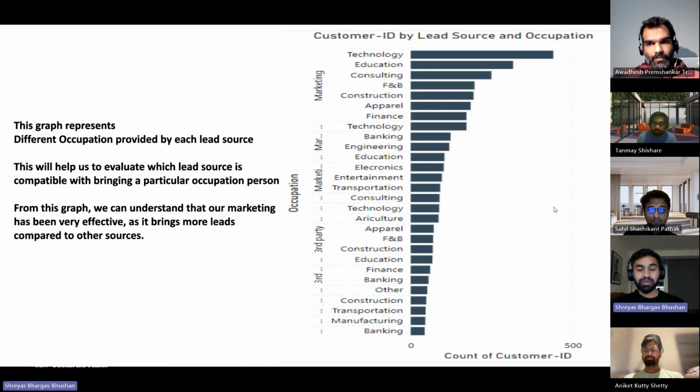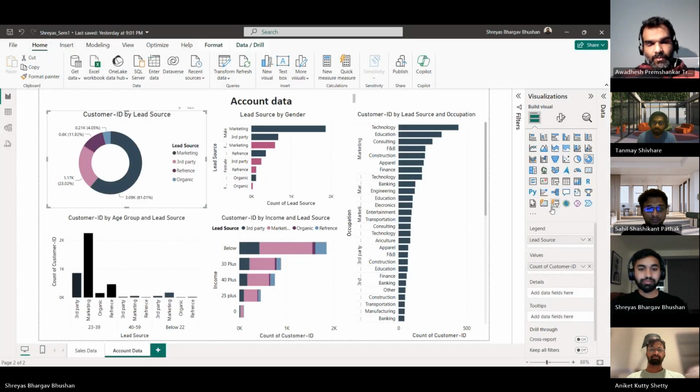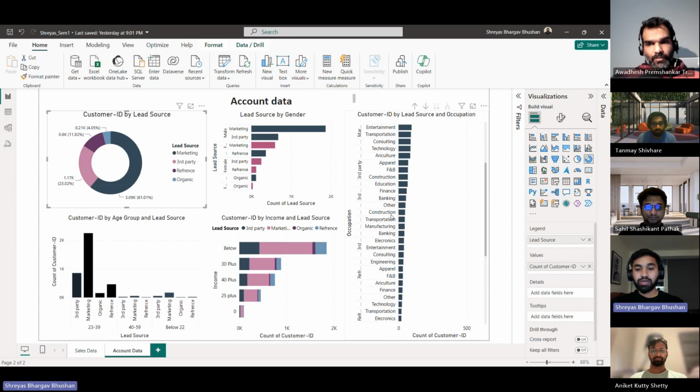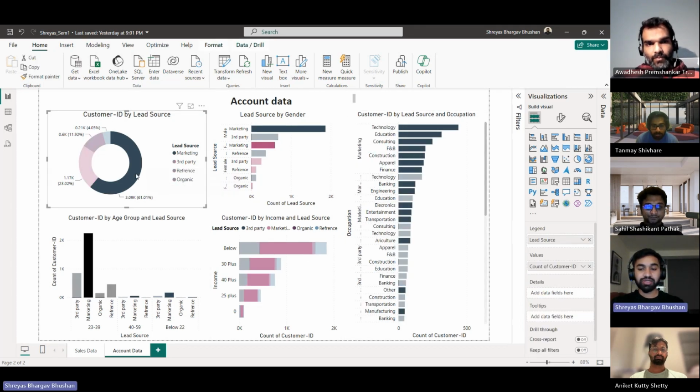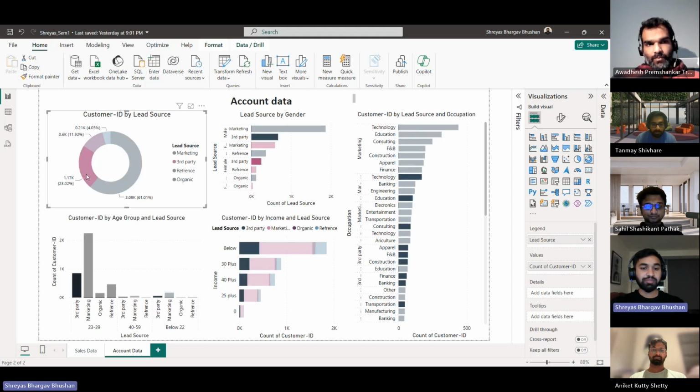Now we'll check the Power BI results. This is the dashboard for account data. As you can see, the occupation has been distributed over the lead sources, and marketing has been the major source of contribution to get the client. And you can check that marketing has been a greater contribution, and the third part is the second highest.